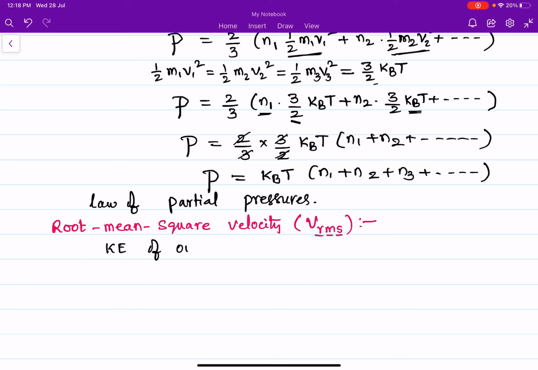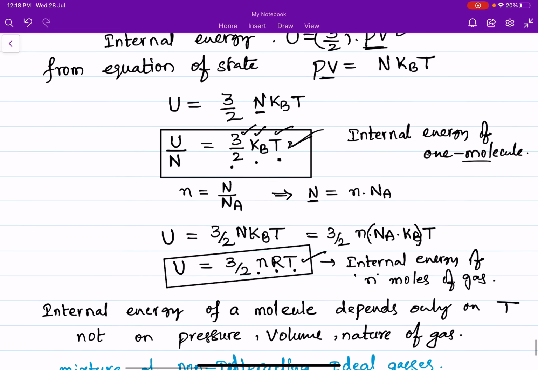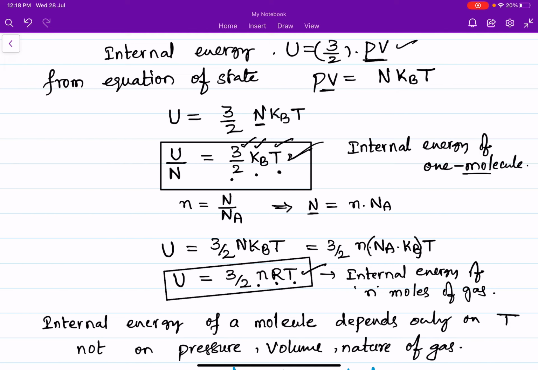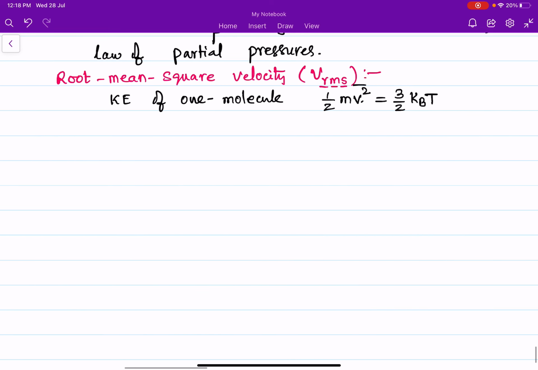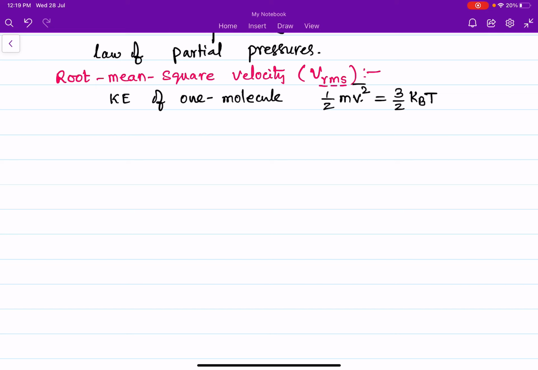Kinetic energy of one molecule is 1/2 m v square average, equal to 3/2 kBT. Internal energy is nothing but kinetic energy here. So 2 and 2 get cancelled, and now m v square average is equal to simply 3 kBT.